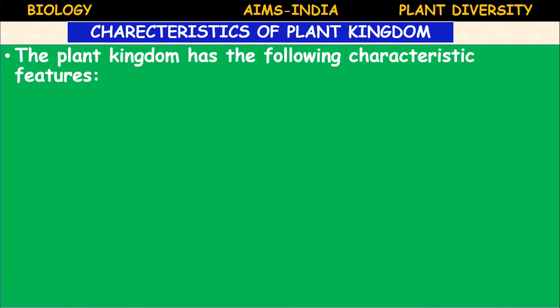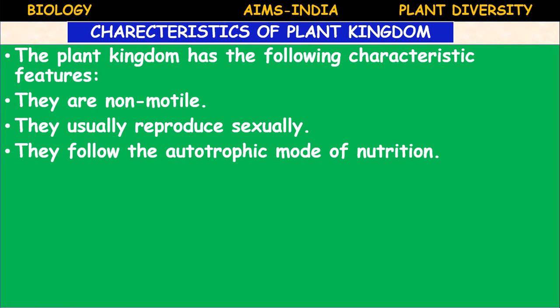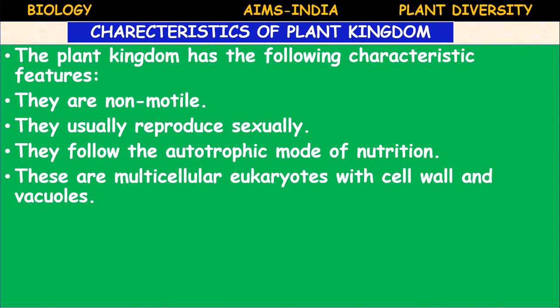The plant kingdom has the following characteristic features. They are non-motile, they cannot move, they usually reproduce sexually, and they follow the autotrophic mode of nutrition. With the help of chlorophyll pigment they undergo photosynthesis. So the mode of nutrition in plants is autotrophic. The plants are multicellular eukaryotes with cell wall and vacuoles.